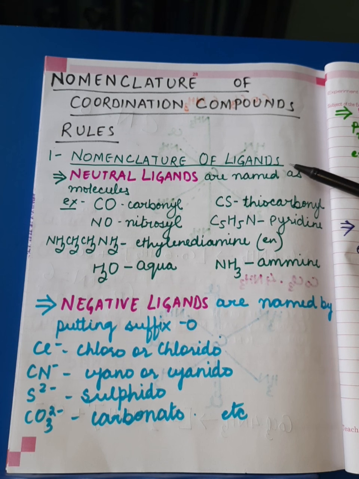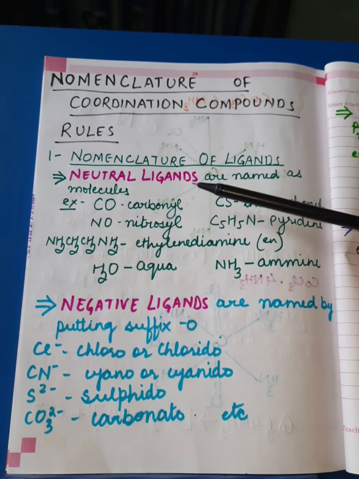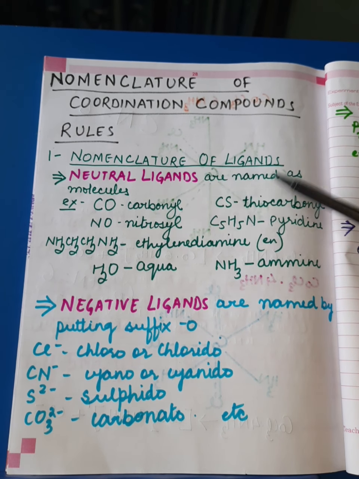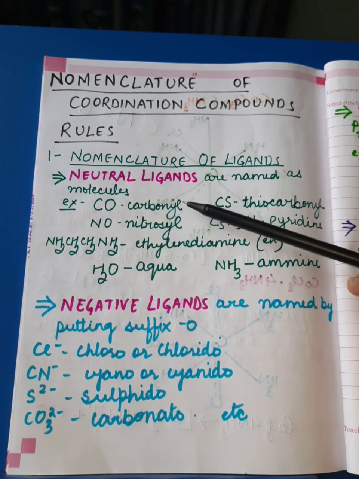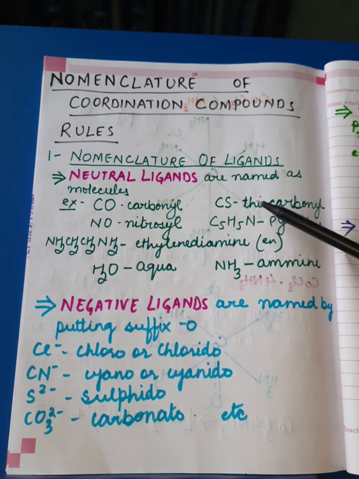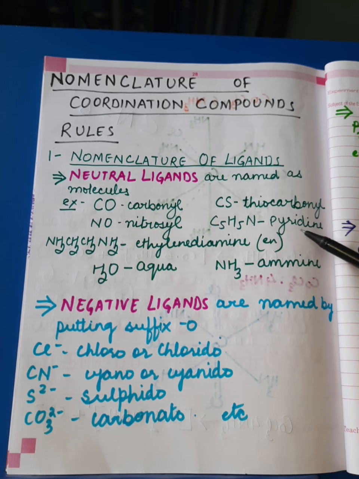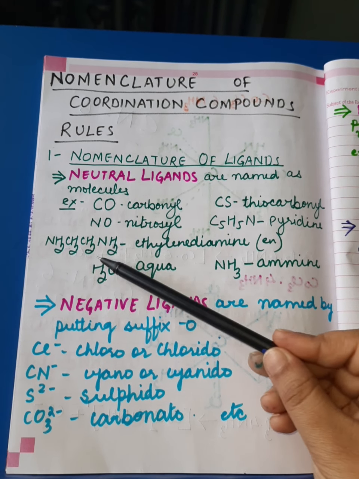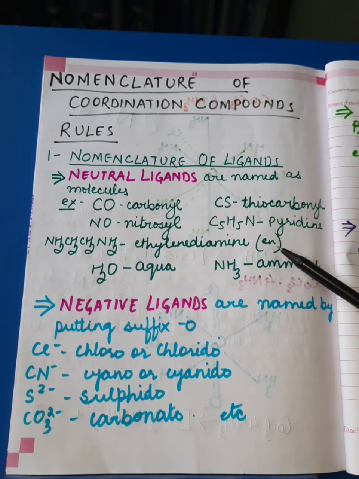Dear students, in the previous videos, we have learned about the type of ligands on the basis of charge on them. On that basis, we have got three kinds of ligands: neutral ligands, negative ligands, and positive ligands. Neutral ligands are named as molecules. Examples: CO is named as carbonyl, CS is thiocarbonyl, NO is nitrosyl, C5H5N is pyridine, NH2CH2CH2NH2 is ethylenediamine, which in short can be written as en.